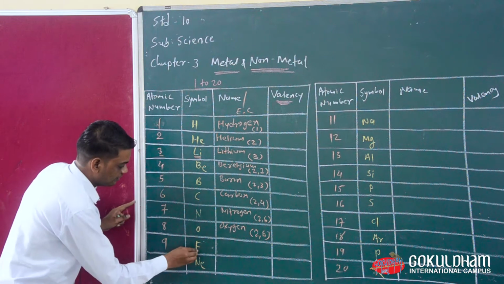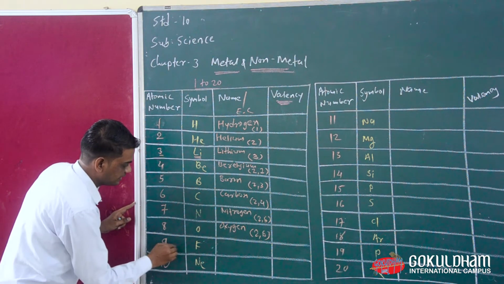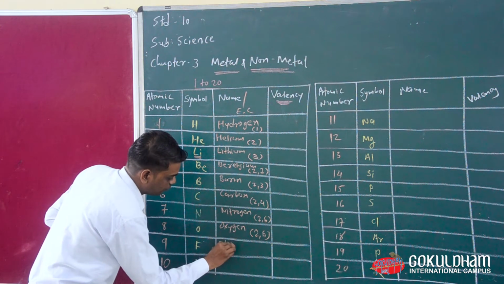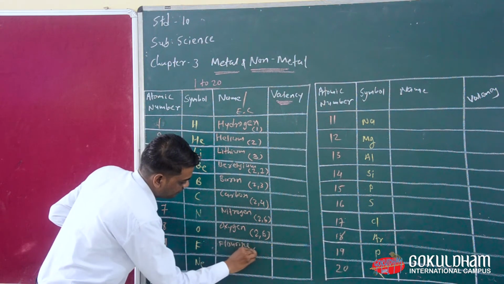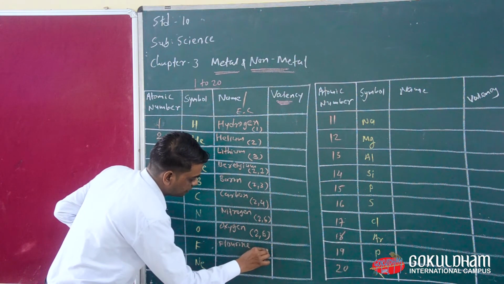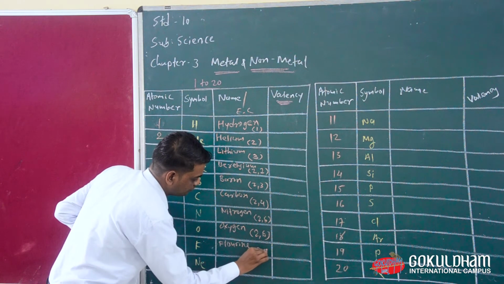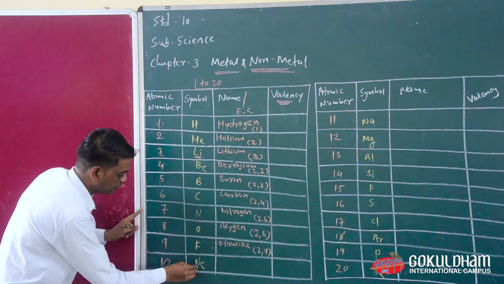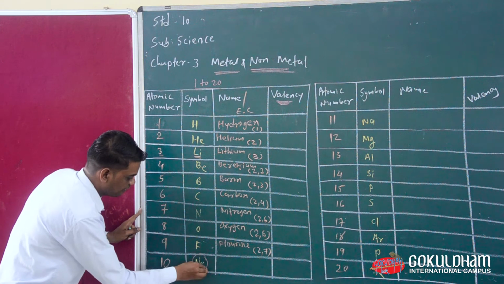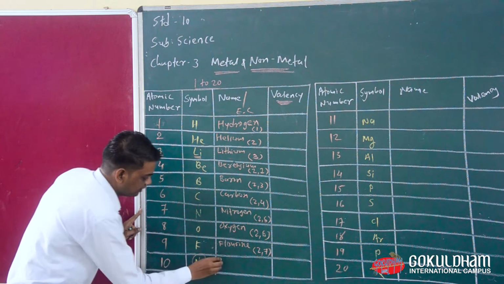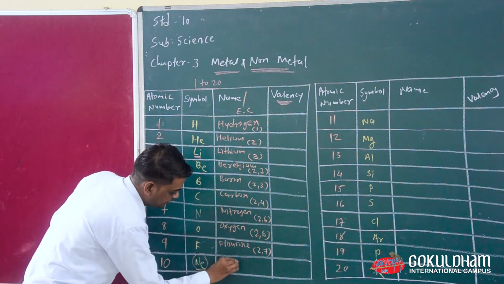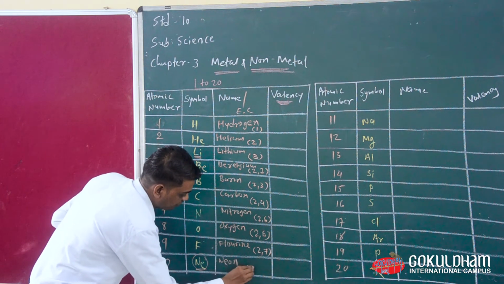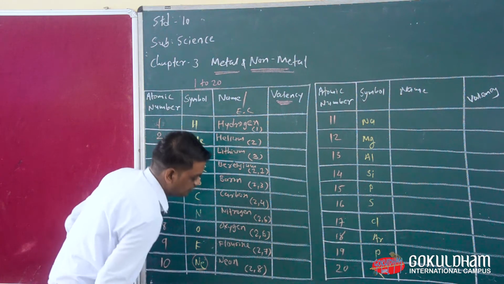Then the atomic number of fluorine is 9. We write fluorine, and the electronic configuration is 2,7. Then neon. The atomic number of neon is 10, so we write the name neon, and its electronic configuration is 2,8.